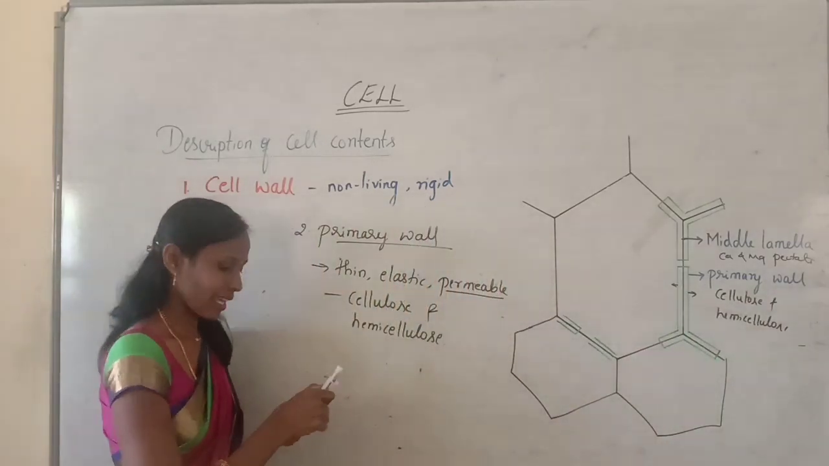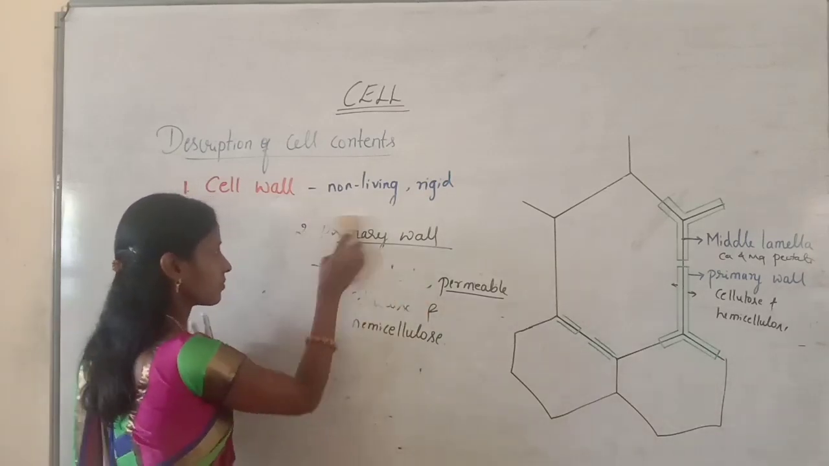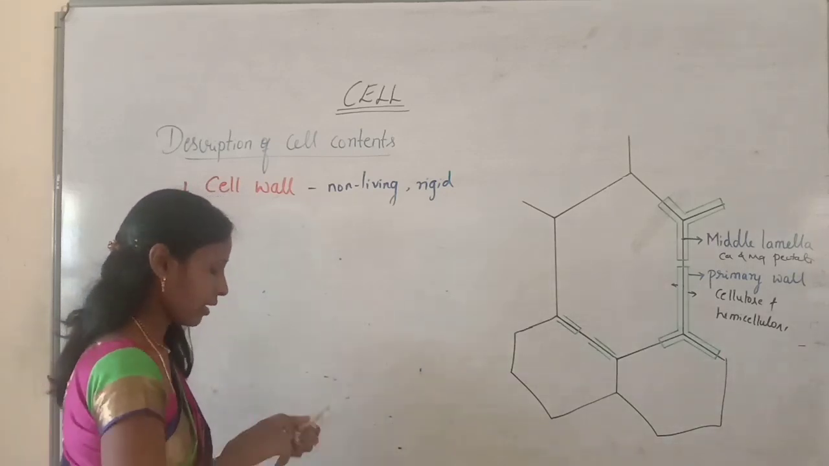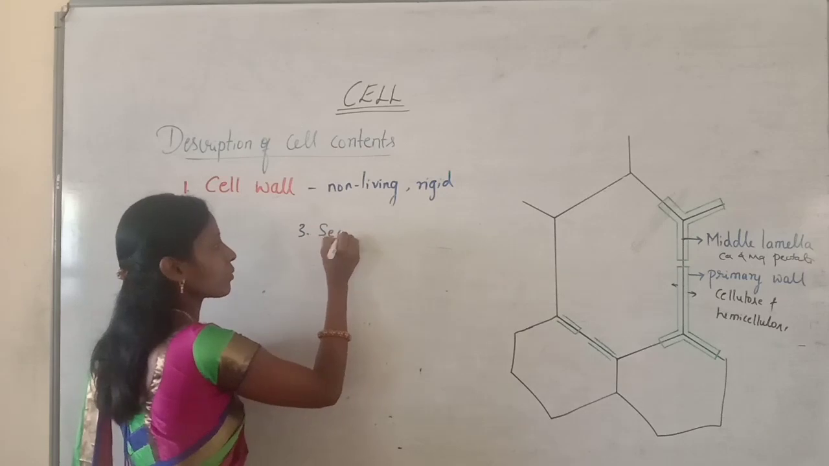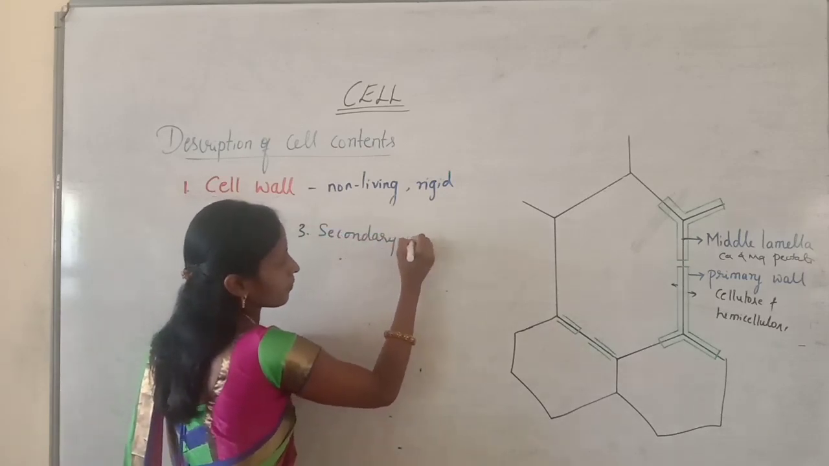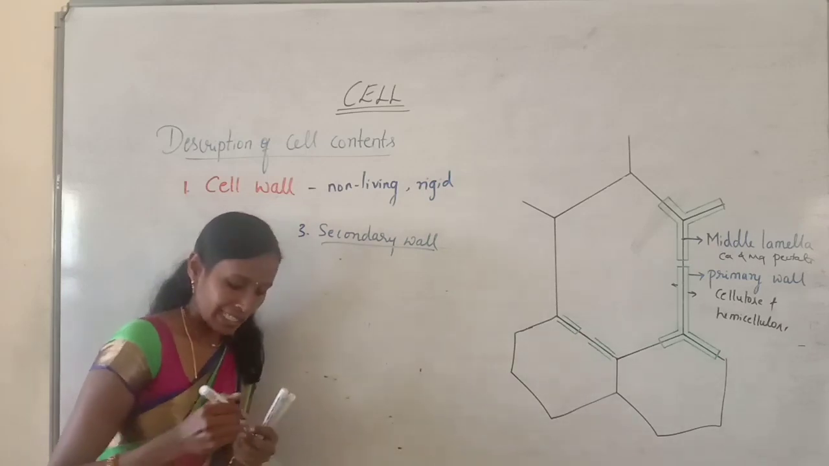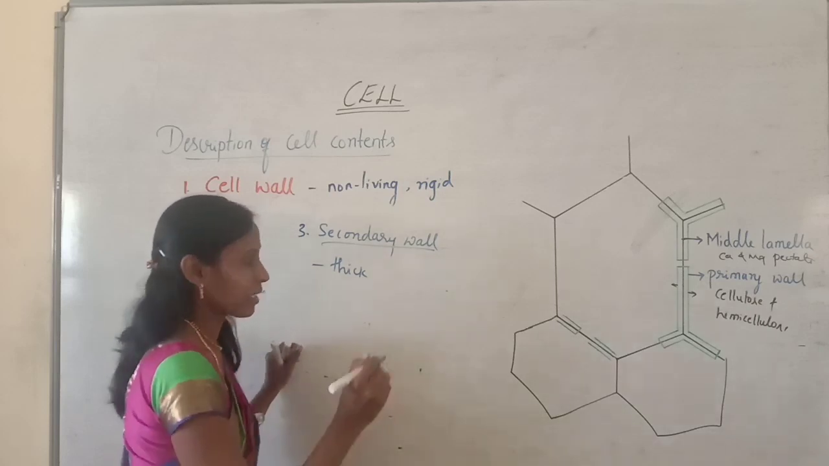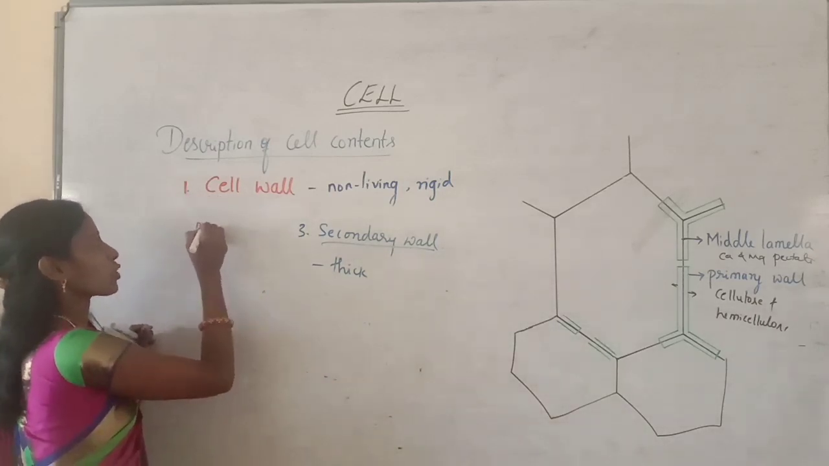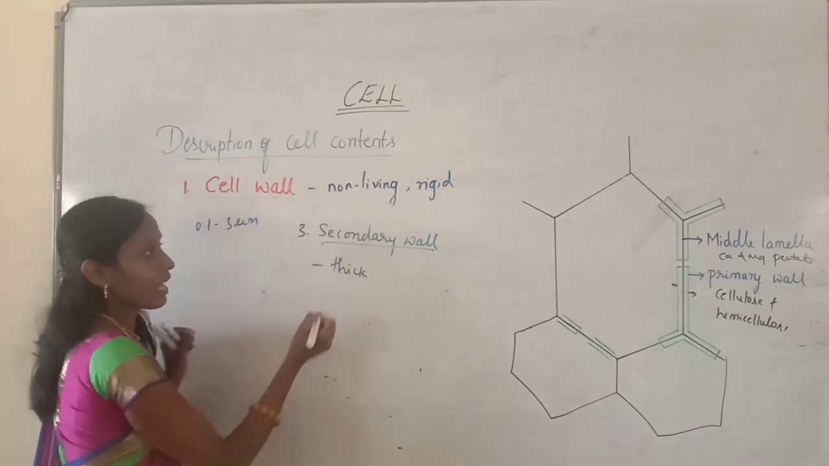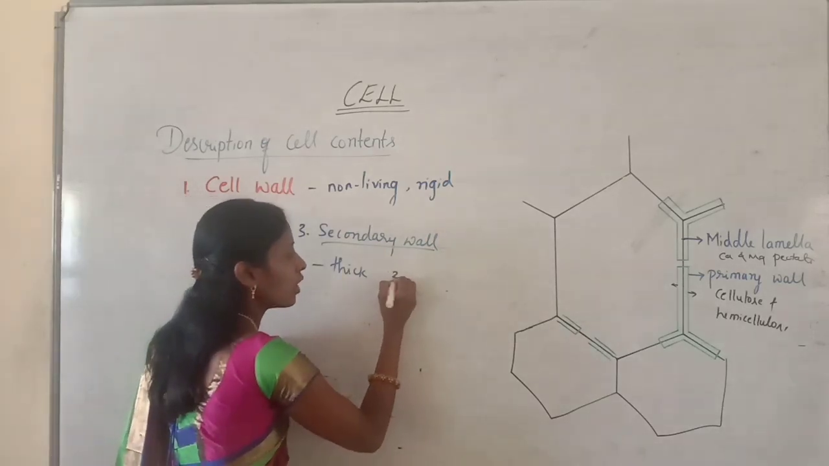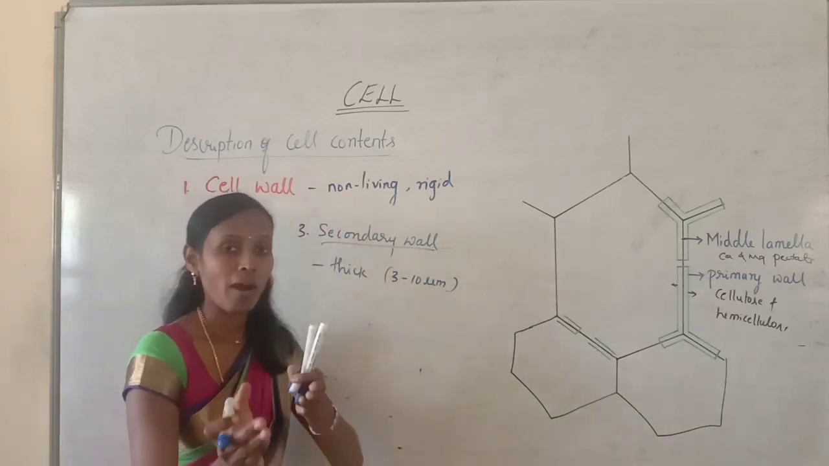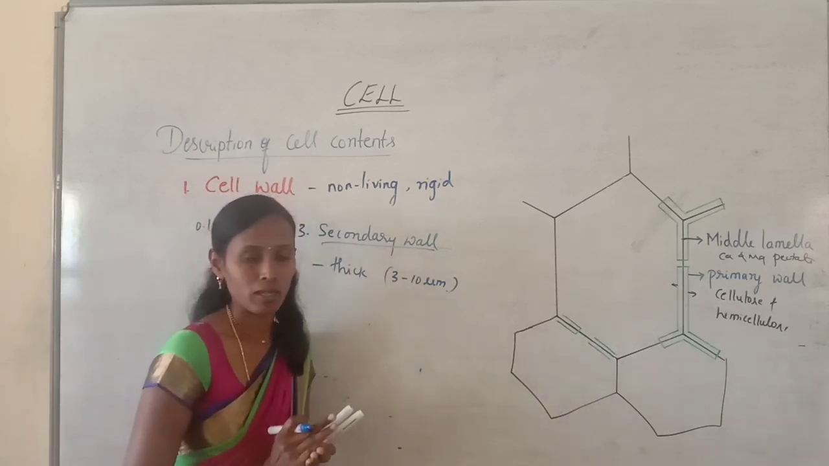And the next one is a secondary wall. So all these three layers are very, very important. So the next one is a secondary wall. Yeah, this secondary wall is very thick. When we look at the thickness, the primary wall can measure about 0.1 to 3 micrometers, whereas the secondary wall can measure about 3 to 10 micrometers. And this secondary wall is formed inner to primary wall.